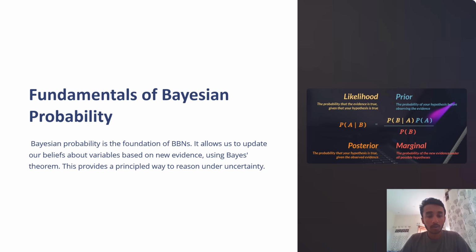It allows us to update our beliefs about the variables based on new evidence using Bayes' theorem. This provides a principled way to reason under uncertainty.